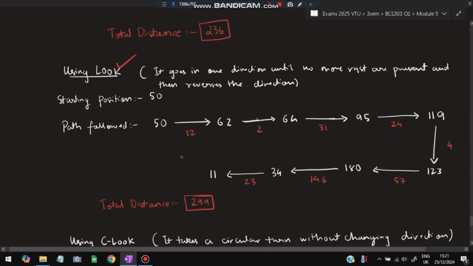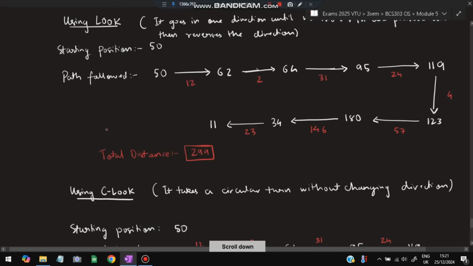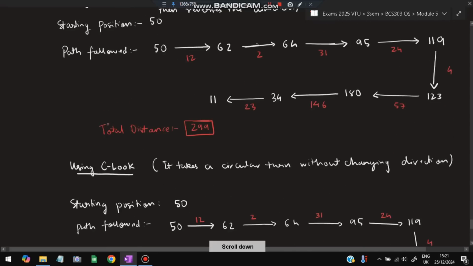So this is how you do it. You can also go in the reverse way. First you can go to the left. If you go to the left from 50, first you will encounter 34, then you will encounter 11. After that you will go to the right and encounter 62, and the same loop will continue till you stop at 180. That can also be done. Both are valid. So that was about using LOOK and using C-LOOK.